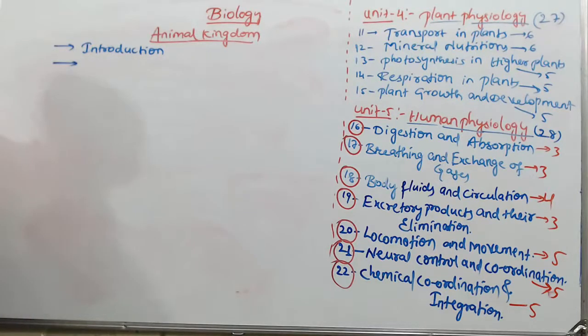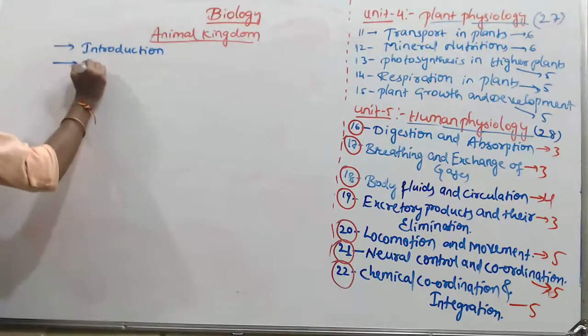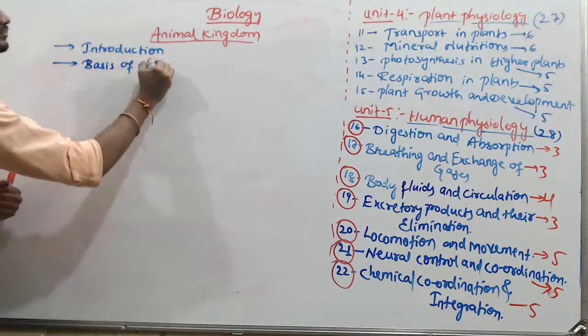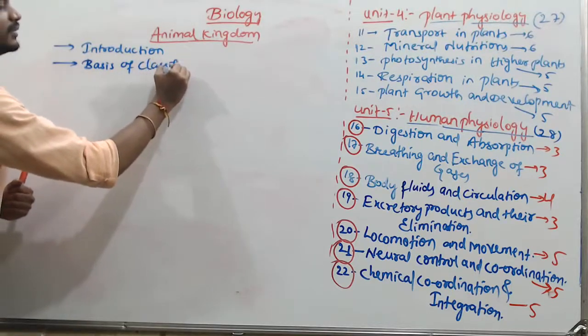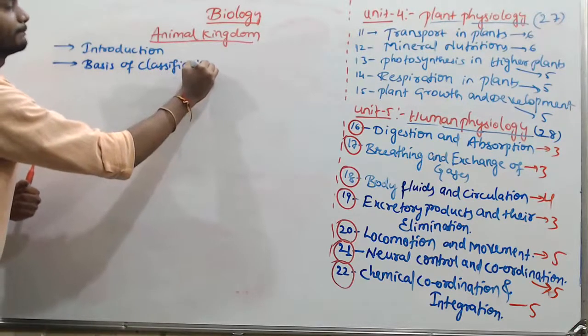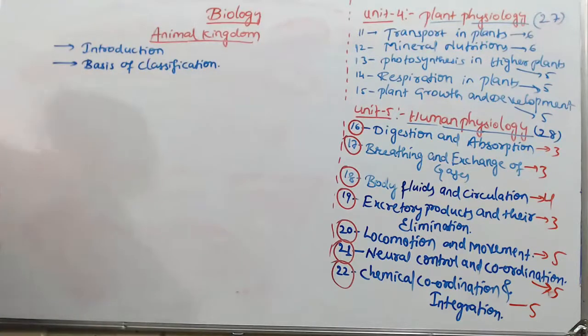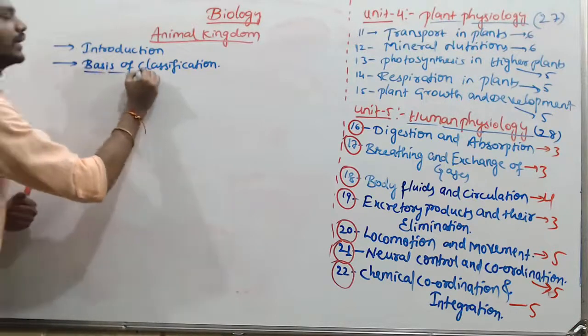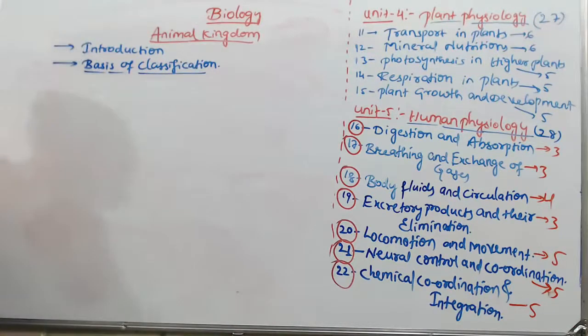On what basis did we divide the animal kingdom? That is the basis of classification. Okay. Next. After that, what is the division?